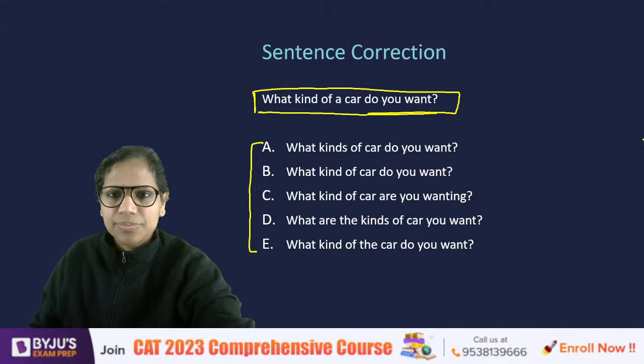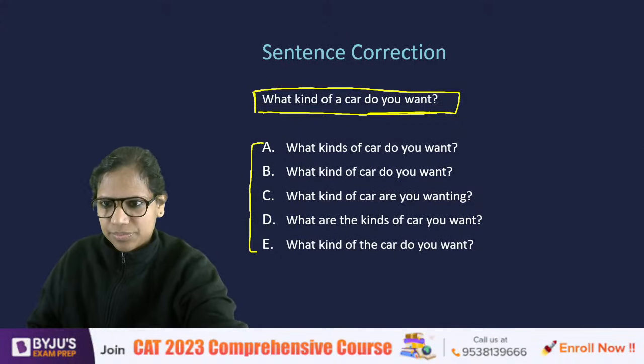Sentence correction. Let's see what you say. Okay. You said D is correct. All right. Yes, absolutely correct, Karan. Very well put.